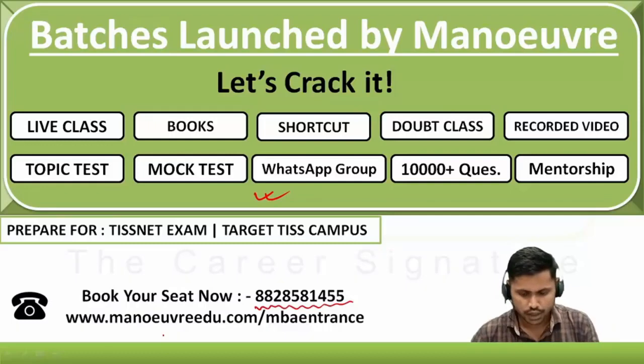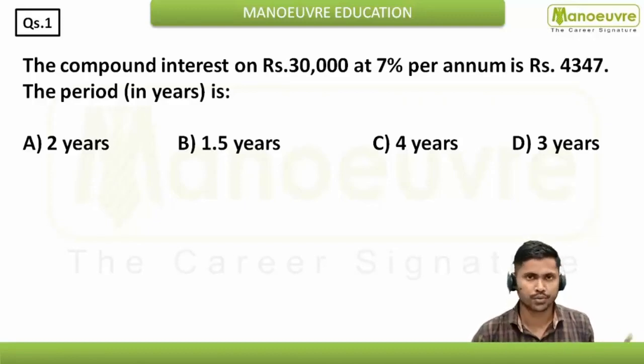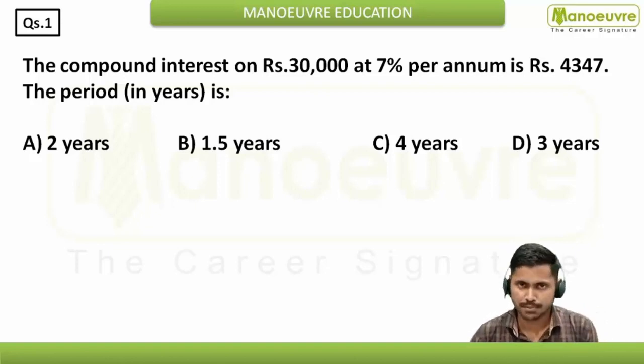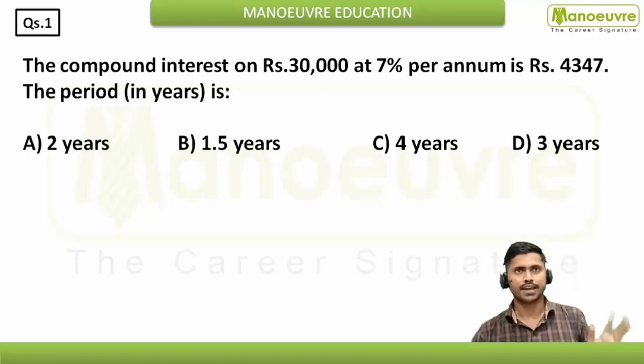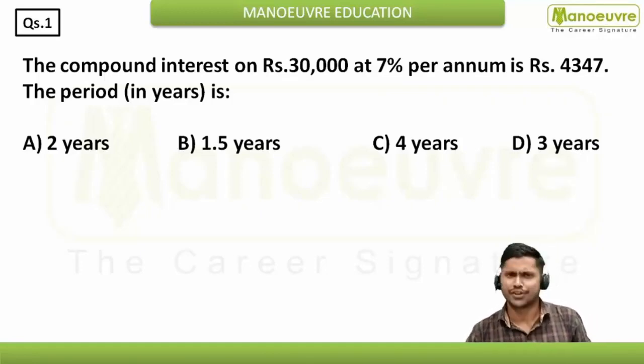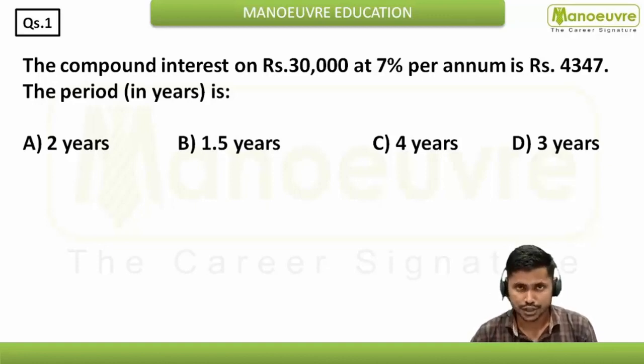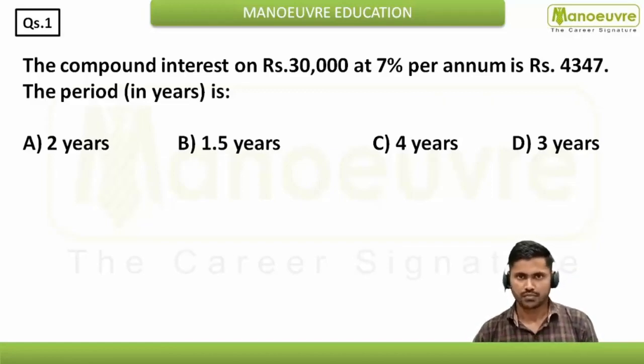Let's move ahead with the question part. What you have to do here is pause the video first and do the question by yourself. After that, see my explanation and my simplified way of doing the question. Of course, we are going to do the question by the traditional approach as well as the shortcut method, right? But first you have to see your approach. After that, just see my approach and what basically you have to improve on your side. Just analyze the same. Okay, so let's begin with the first question.